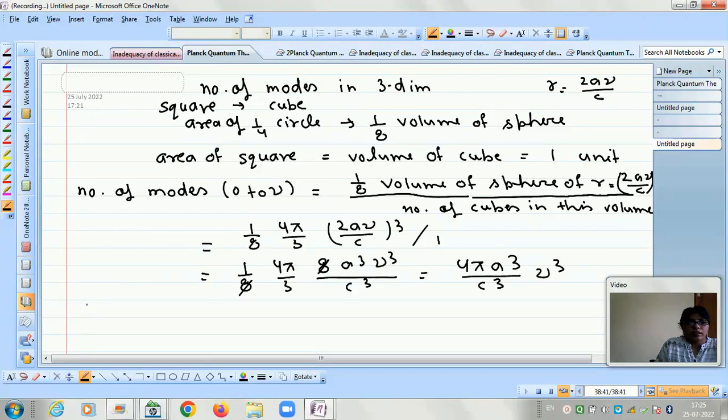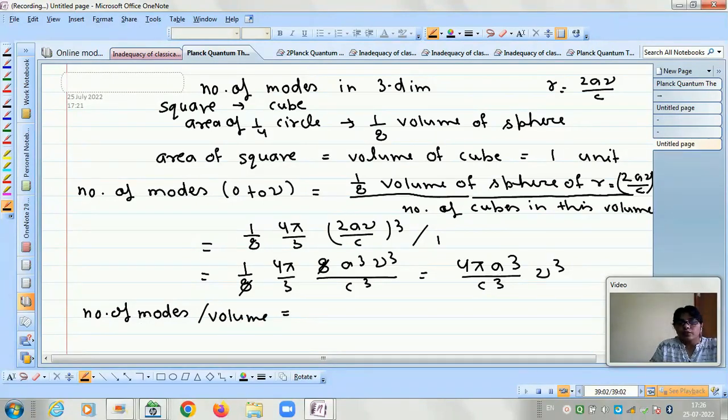And if we write it as the number of modes per unit volume, because we have to calculate the energy density, and energy density means energy per unit volume, so we will calculate the number of modes per unit volume.